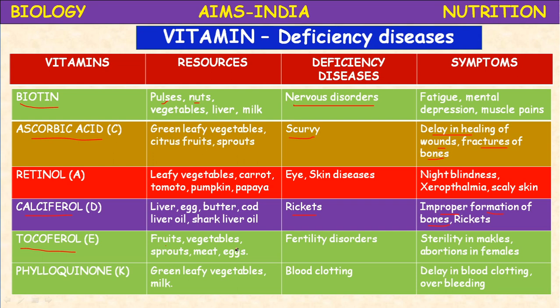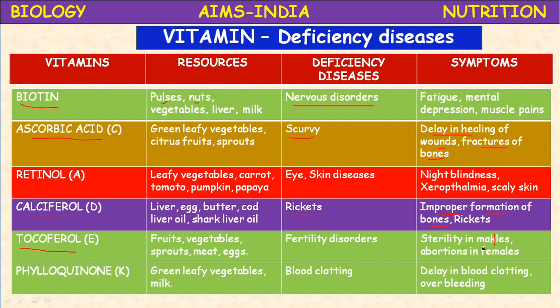Delay in aging is one of the best functions of tocopherol or vitamin E. Its deficiency leads to fertility disorders also, means problems related to the reproductive system. Sterility in males.